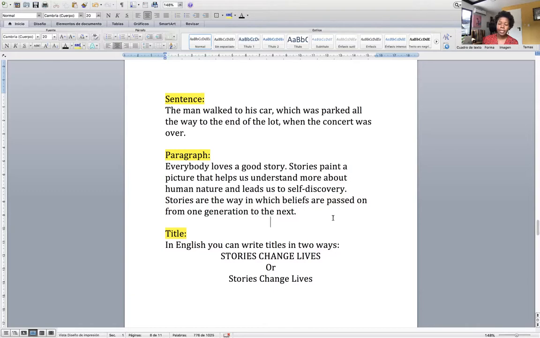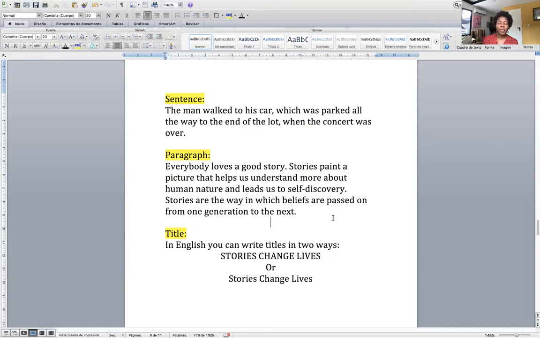In English, you can write titles in 2 ways. You write everything capitalized, as it says there, "STORIES CHANGE LIVES," or you write the first letter of each word capitalized, as it says there, "Stories Change Lives." It's different in Spanish, and that's perfectly okay. In English, it's one of those 2 options, okay?